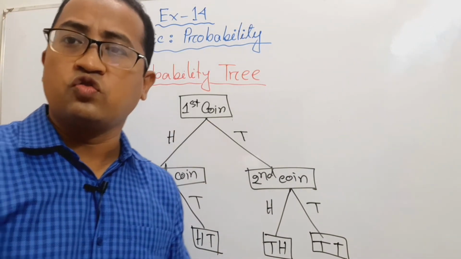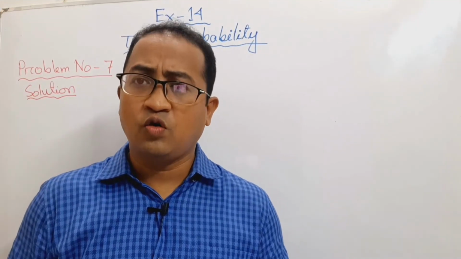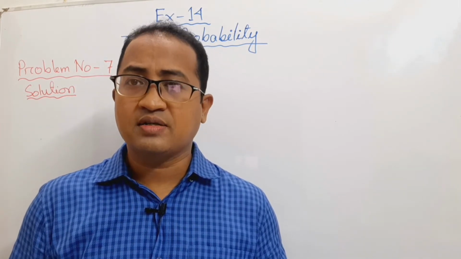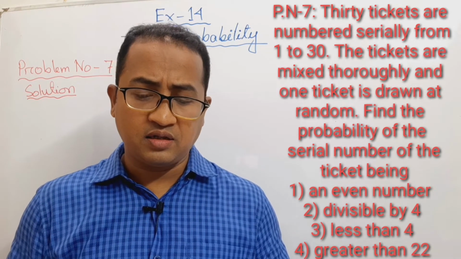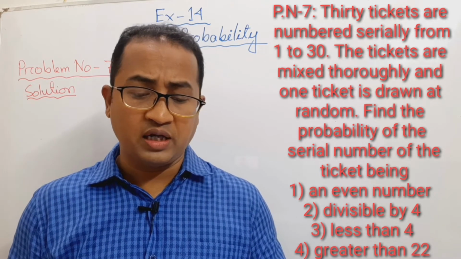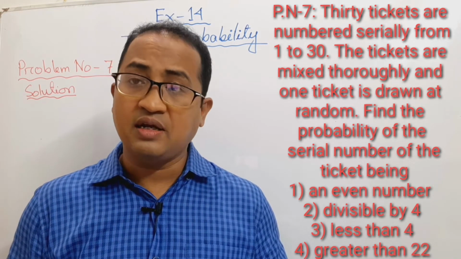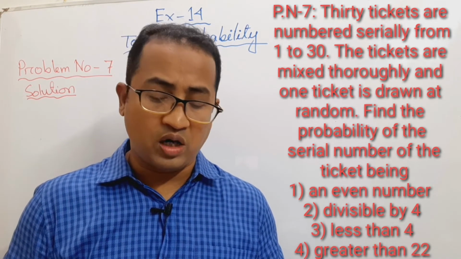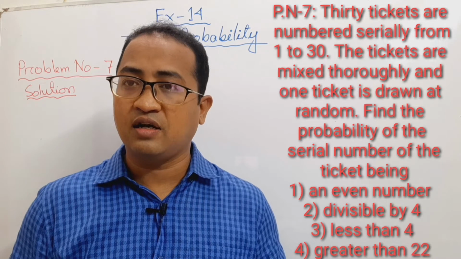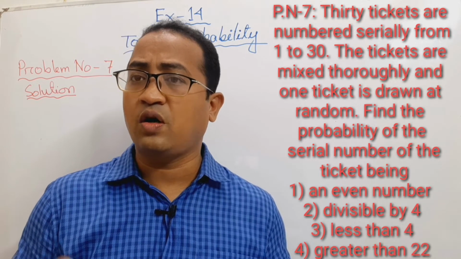So now I will show you 2 maths from this exercise. So let's start the maths. Now all of you please open your book, page number 335, and look at question number 7. 30 tickets are numbered serially from 1 to 30. The tickets are mixed thoroughly and 1 ticket is drawn at random. Find the probability of the serial number of the ticket being: number 1, an even number; number 2, divisible by 4; number 3, less than 4; and number 4, greater than 22. There are 4 parts of this math.